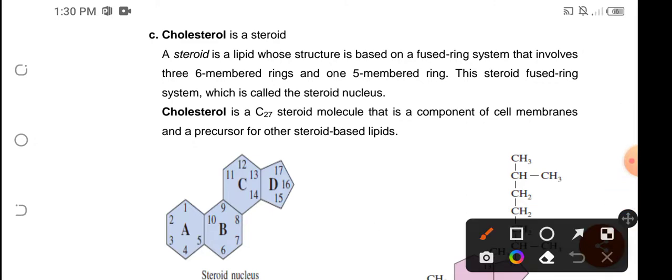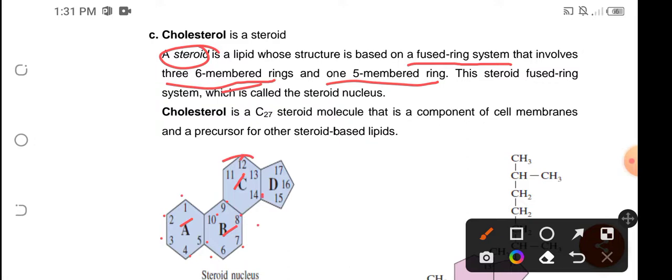Okay, cholesterol is a steroid. When we say steroid, these are a fused ring system that involves 3 6-membered rings and 1 5-membered ring. So we have 3 rings here with 6 carbon atoms, or 6-membered rings.